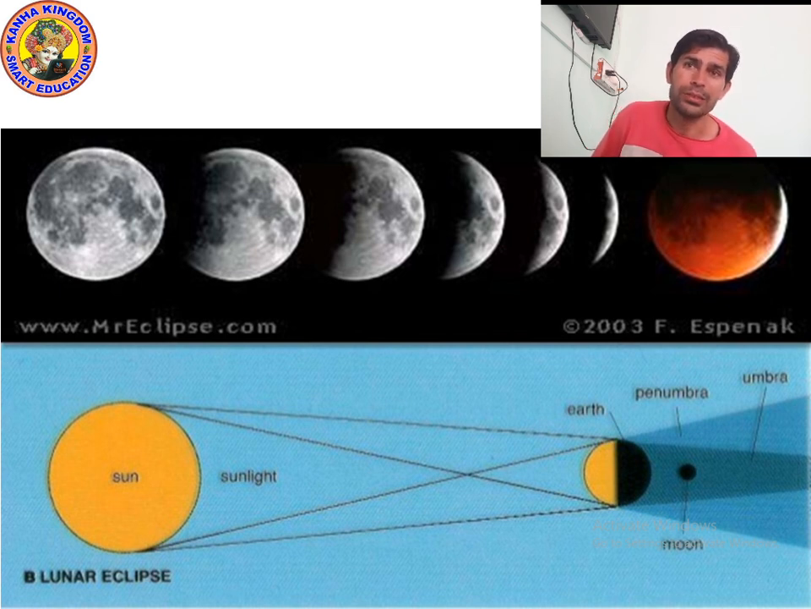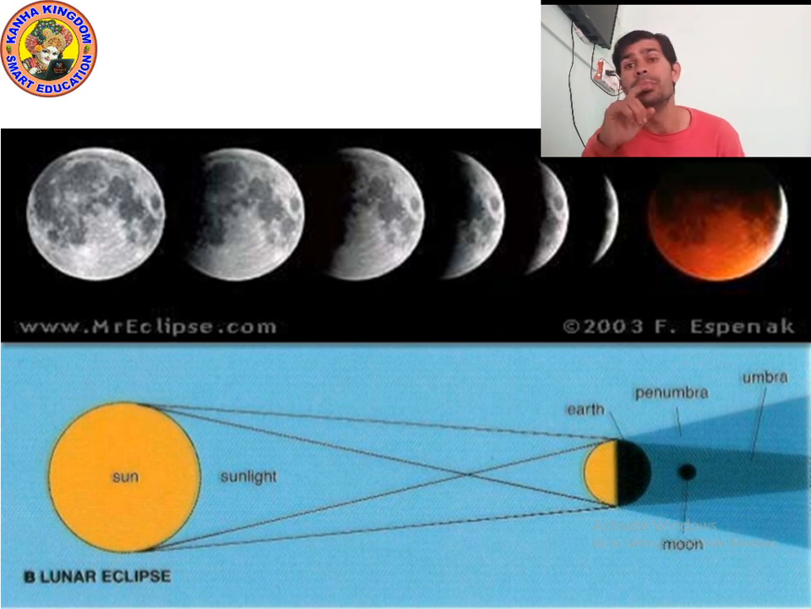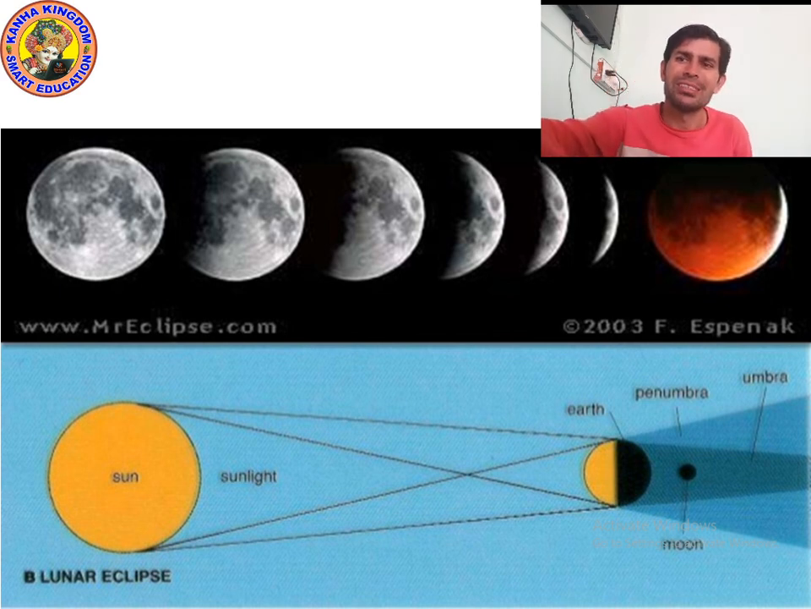And remember the difference. A total solar eclipse occurs during the new moon, and a total lunar eclipse occurs during the full moon. Yes, understood. Now let's move on to the next point.